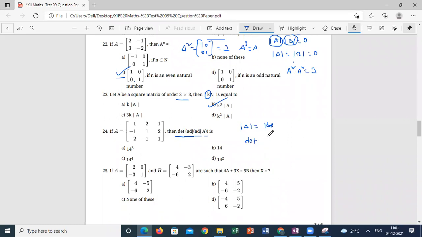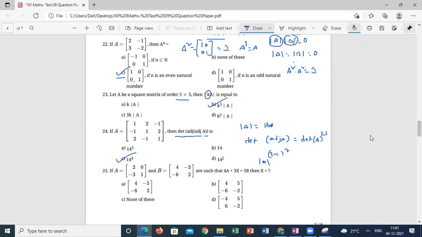Determinant of adjoint A will be equal to determinant of A power 3 minus 1, that is the determinant of A square. Or if I am writing determinant of adjoint of adjoint of A, it is determinant of A to the power (3 minus 1) whole squared. So the answer is 14 power 4.